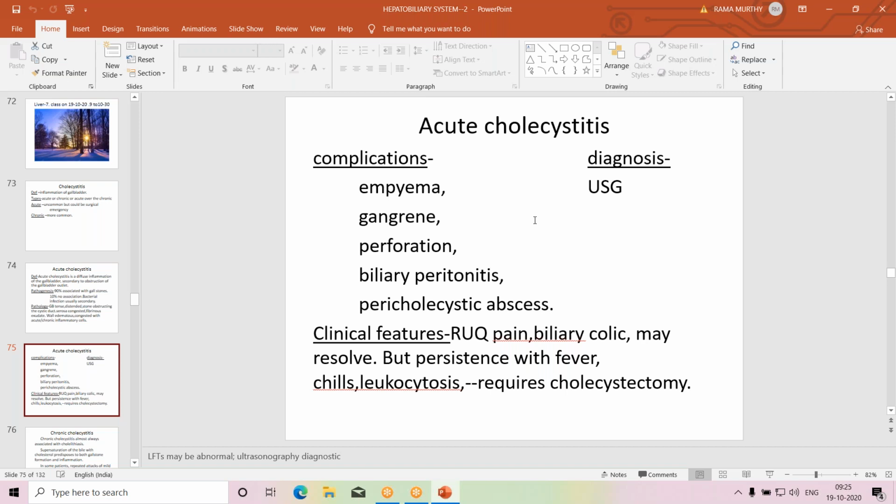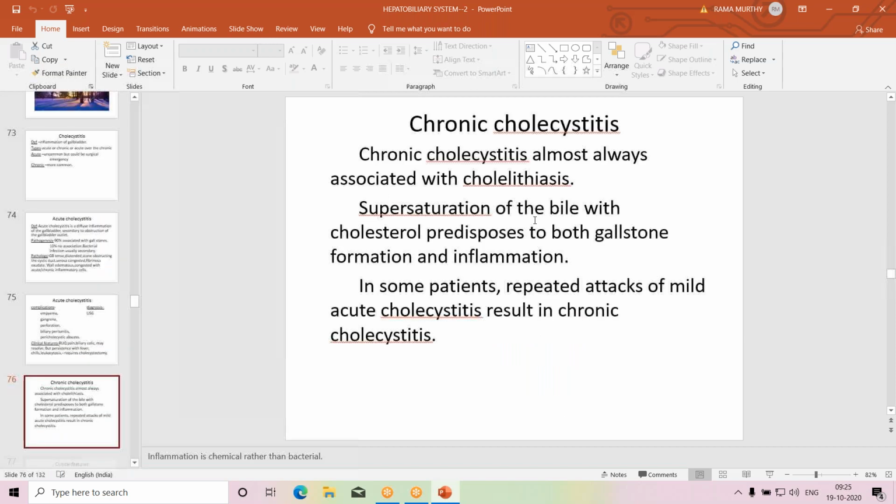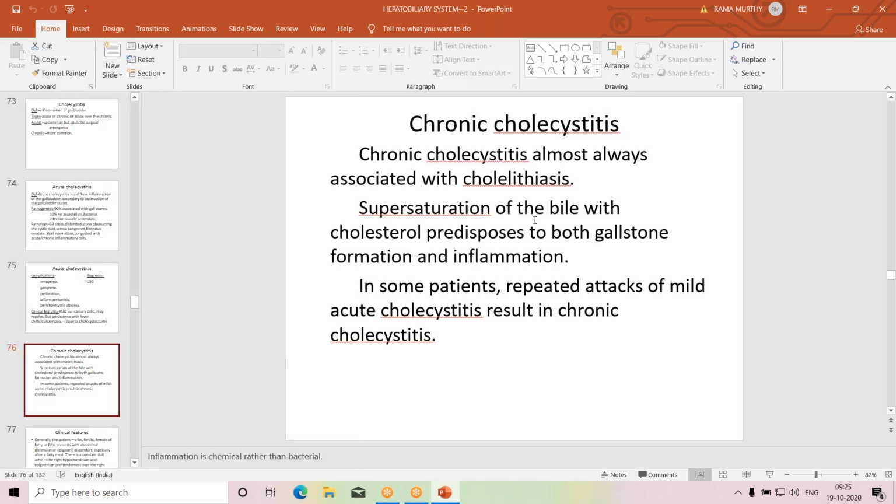Diagnosis is generally made by ultrasonography. So that is about acute cholecystitis.